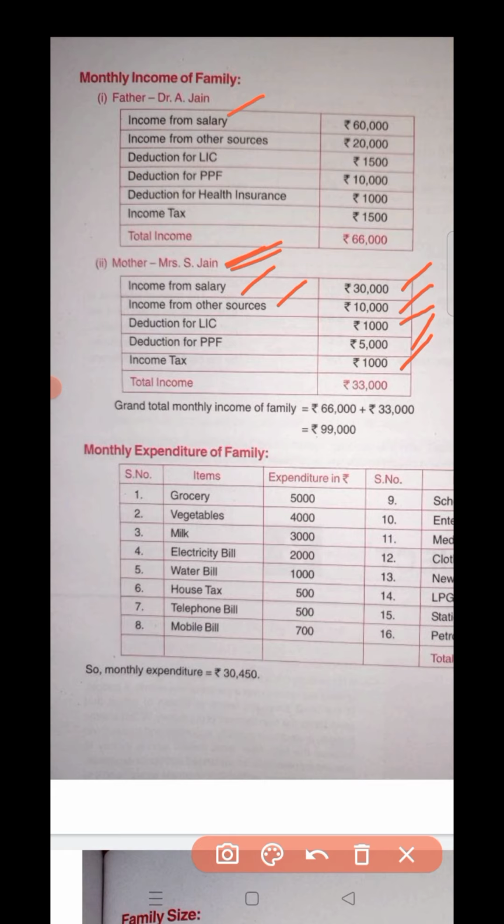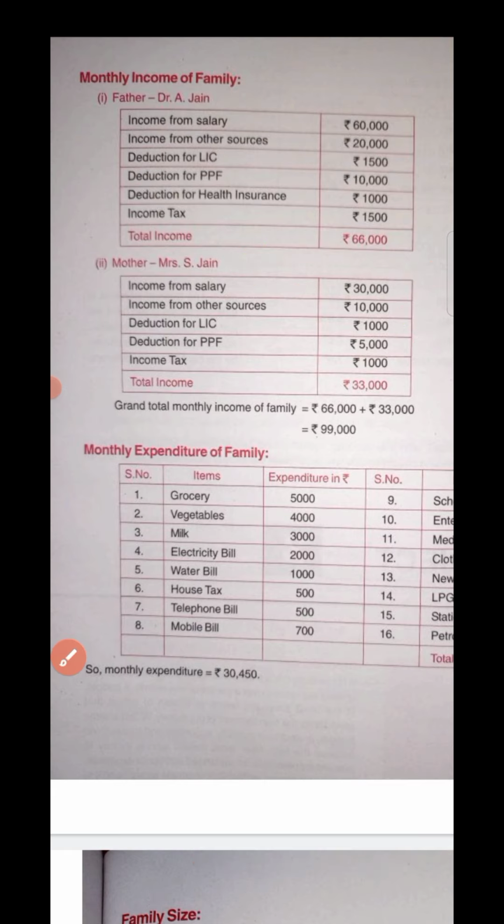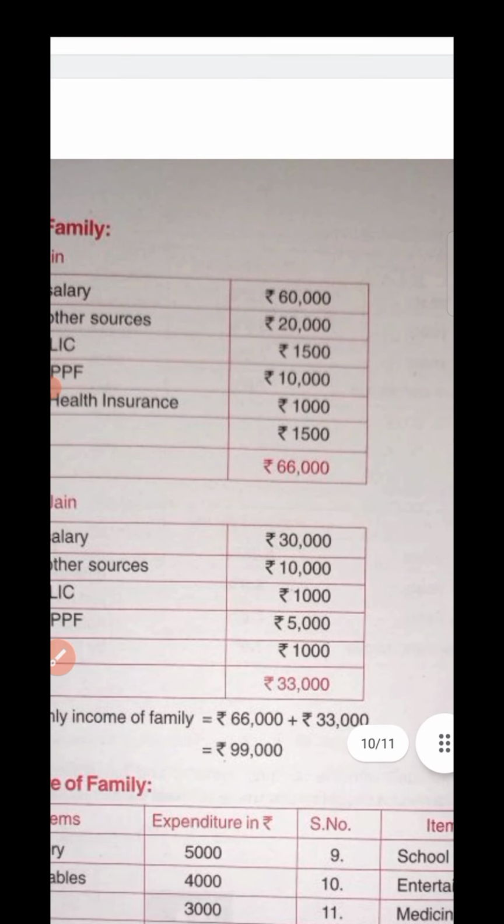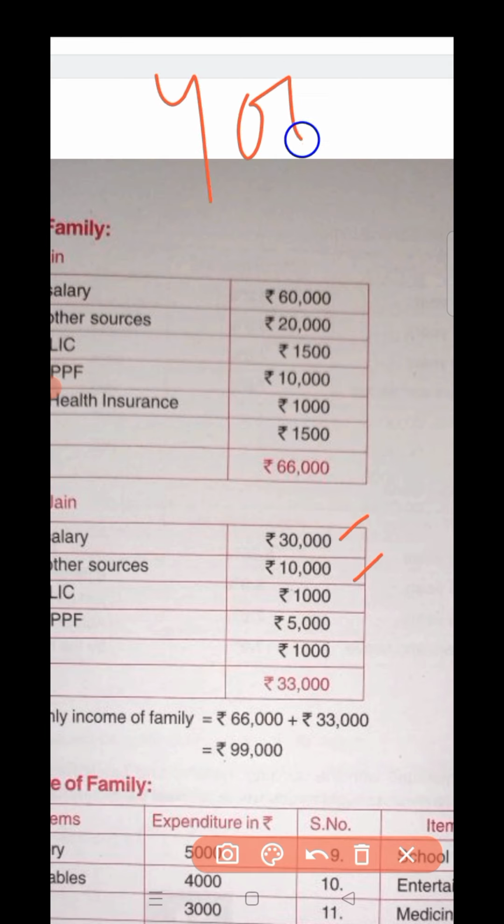So 33,000. Now again you might be asking, how is it 33,000? It's very easy to understand, children. I will tell you how. 30,000 and 10,000 is income. That is, 40,000 is the income of the mother or your uncle. Then 1,000, 5,000 and 1,000. Overall this is 6,000.